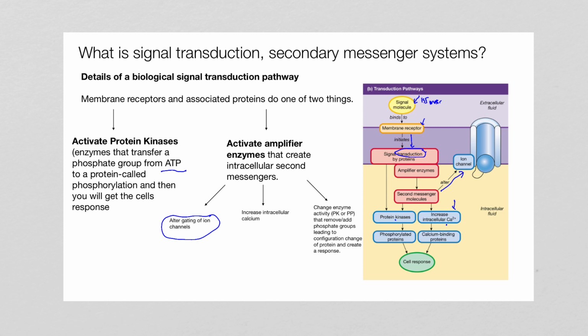Finally, the other option is it can change the enzyme activity. All right, like the protein kinases or these phosphorylated proteins that remove and add these phosphate groups, and it can lead to this conformational change of a protein to create the response. And we've kind of already been over that sequence before. So those are your options for these signal transduction pathways in biological systems.